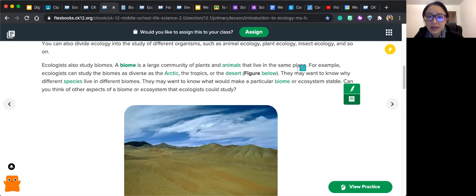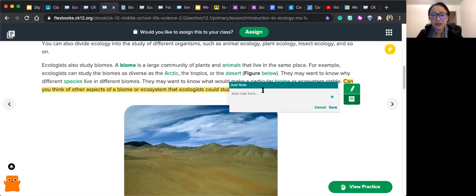They may want to know why different species live in different biomes. Who's they again? The ecologists. They may want to know what would make a particular biome or ecosystem stable. Can you think of other aspects of a biome or ecosystem that ecologists could study? What else could they study? This is a question, and I can add a note. Take a moment to think. I want you to add your note to this question.